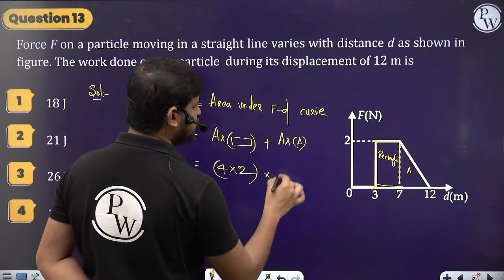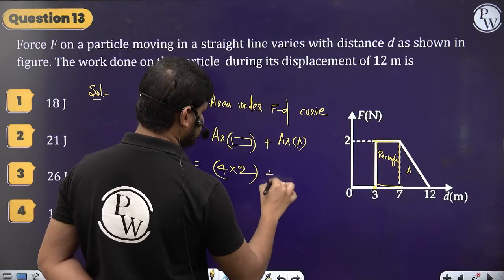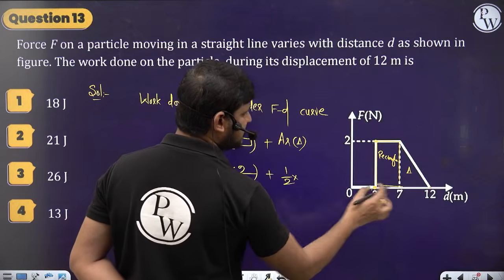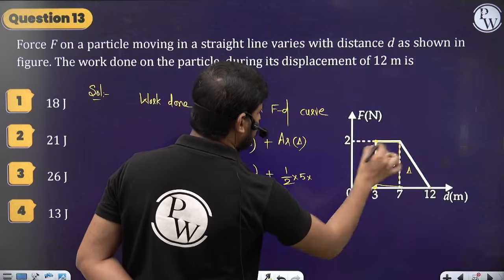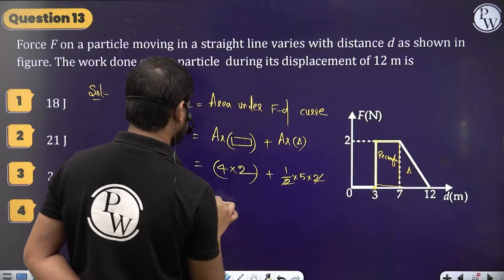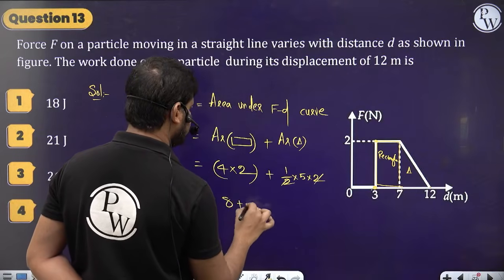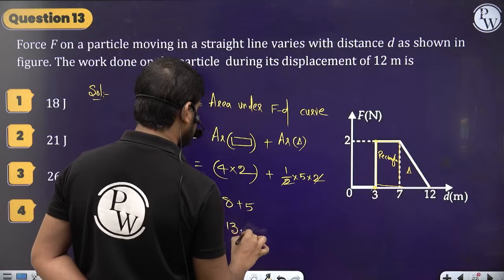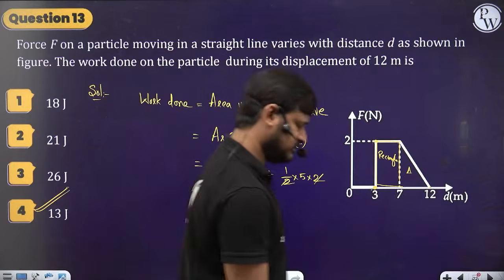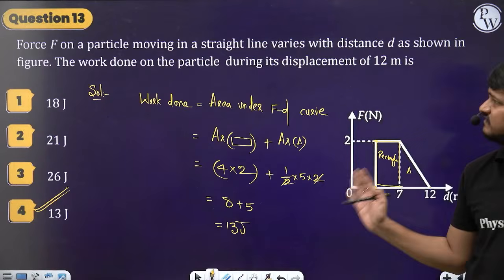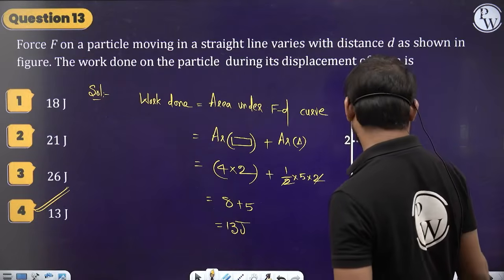So into, plus half into the base of the triangle, 12 minus 7 is 5, into the height of the triangle, 2. So right, 2 cancels. So this is 8 plus 5, which is 13 joules. That is the correct answer, 13 joules, option D. Simple questions, very easy questions, right?